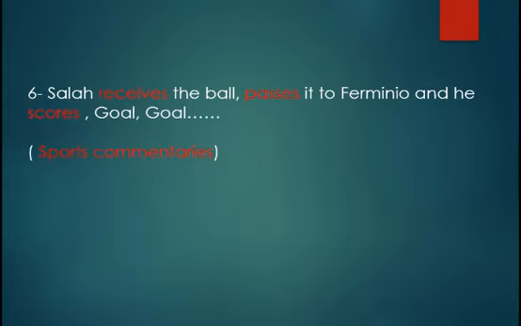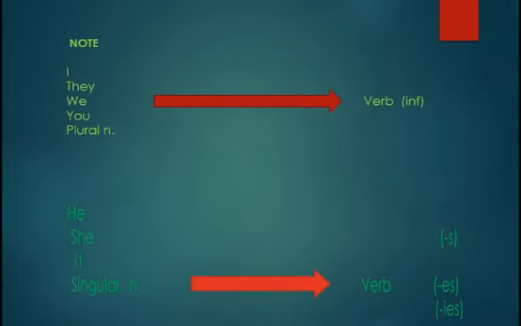When we come to talk about sports commentaries, use the present simple tense, but never forget what we call subject-verb agreement. For example, let's have a note on the subject-verb agreement. I, they, we, you and plural nouns take the base verb.